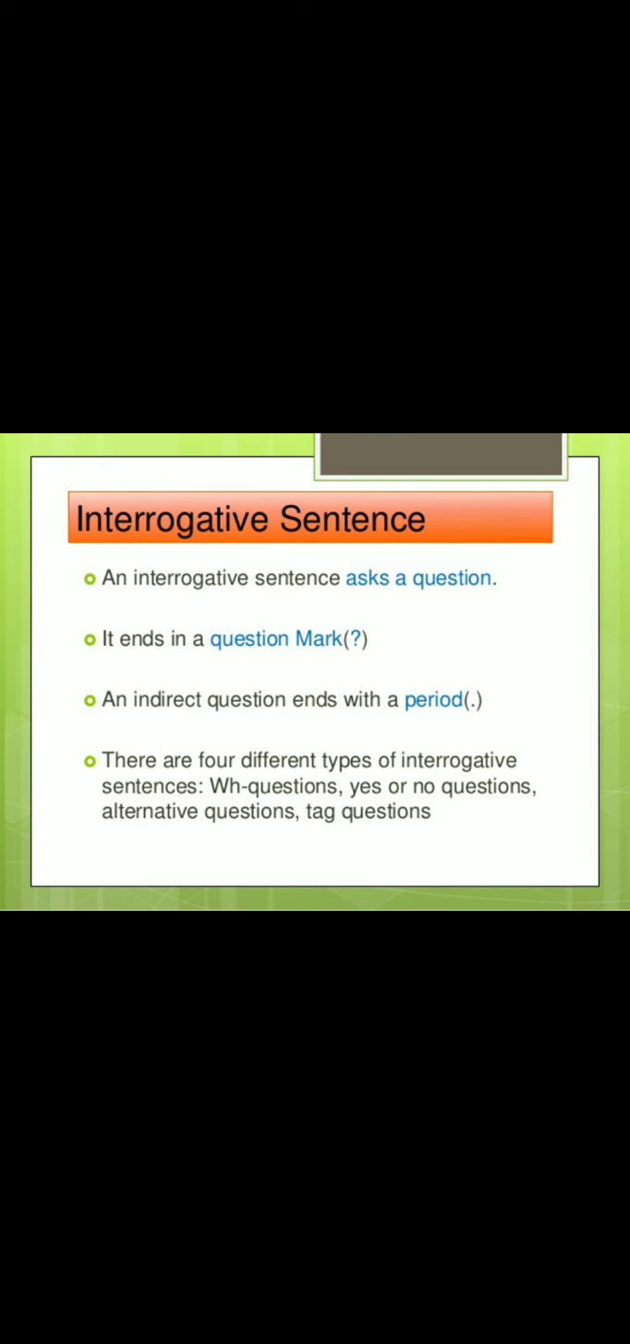Interrogative sentence. An interrogative sentence asks a question. Number 2, it ends in a question mark, and an indirect question ends with a period. It's a full stop. There are 4 different types of interrogative sentences: that is, wh- questions, yes or no questions, alternative questions, and tag questions. So these are the methods of asking questions in interrogative sentences.